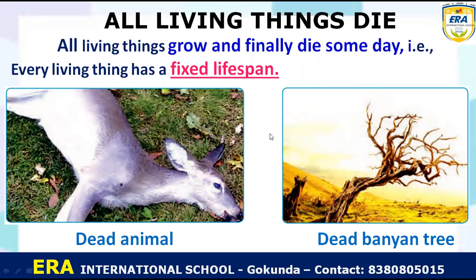The next feature of living things is that all living things die. You know that all living things grow and finally die someday. For example, we have our grandfather and grandmother. Some are very old. When they are old, their organs become weak and they die. So every living thing has a fixed lifespan.